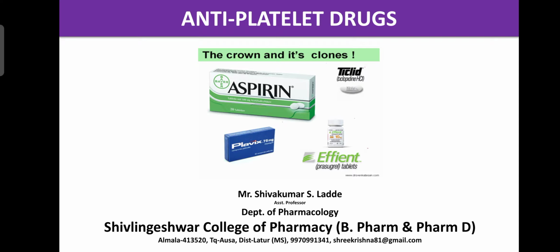So, these are blood cells. They are mainly of three types: WBC, RBC, and platelets. Among these, the platelets play an important role in blood coagulation. As the platelet number decreases, the blood coagulation process also decreases. As the platelet number increases, the blood coagulation process increases.